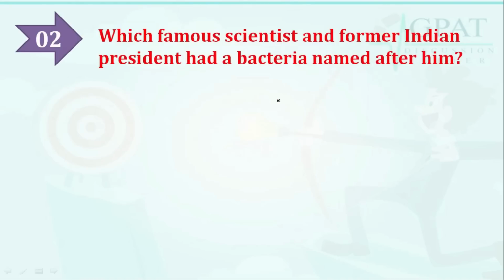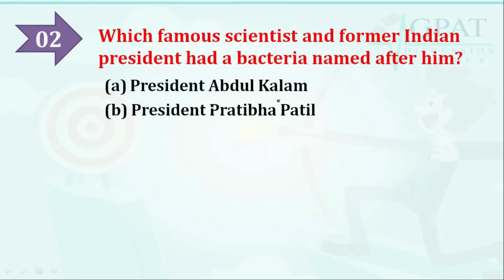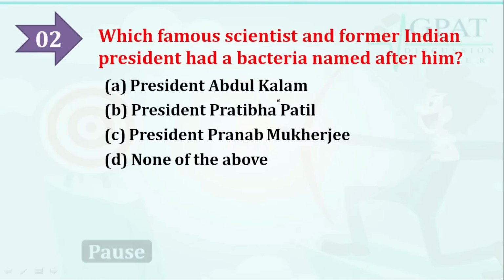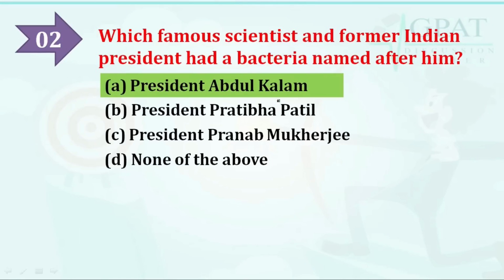So moving on to the next question: which famous scientist and former Indian president had a bacteria named after him? And the options are, option A is President Abdul Kalam, option B is President Pratibha Patil, option C is President Pranab Mukherjee, option D is none of the above. The answer is President Abdul Kalam, the famous scientist and former Indian president who had a bacteria named after him.